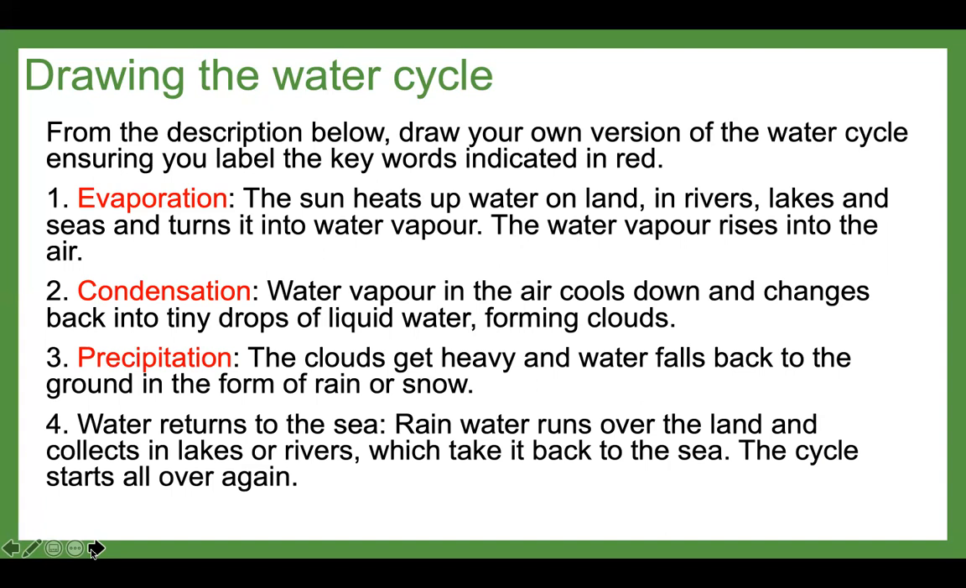Evaporation is where the sun heats up water on land in rivers, lakes, and seas and turns it into water vapor. The water vapor then rises into the air. Condensation is when water vapor in the air cools down and changes back into tiny drops of liquid water, forming clouds. Precipitation is where the clouds get heavy and water falls back to the ground in the form of rain or snow. Water returns to the sea. When rainwater runs over the land and collects in lakes or rivers, it takes it back to the sea. The cycle starts all over again.